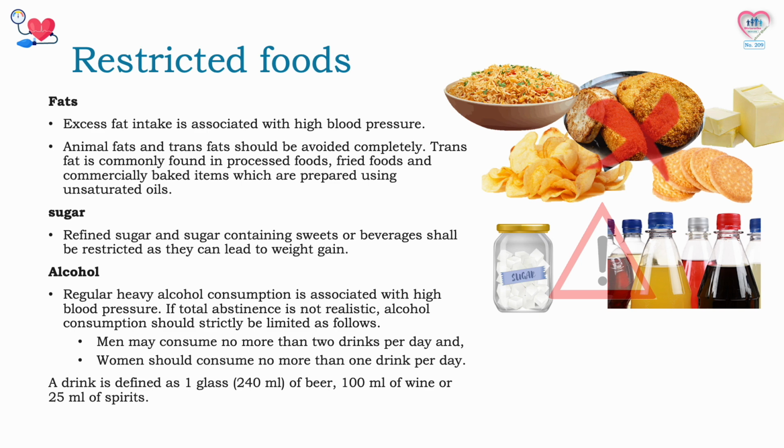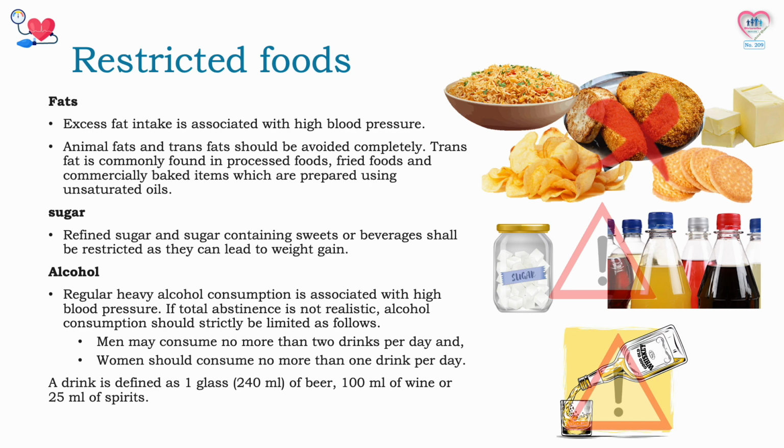Finally, in the restricted list is alcohol. Regular heavy alcohol consumption is associated with high blood pressure. If total abstinence is not realistic, alcohol consumption should strictly be limited as follows. Men may consume no more than 2 drinks per day and women should consume no more than 1 drink per day. A drink is defined as 1 glass, 240 milliliters, of beer or 100 milliliters of wine or 25 milliliters of spirits.